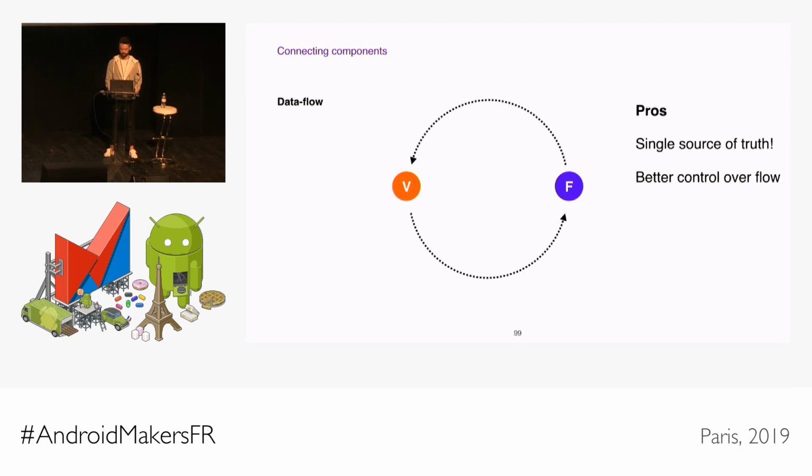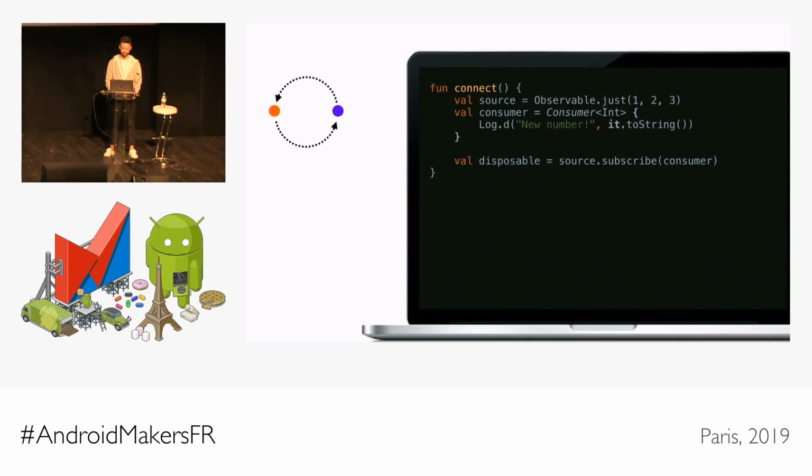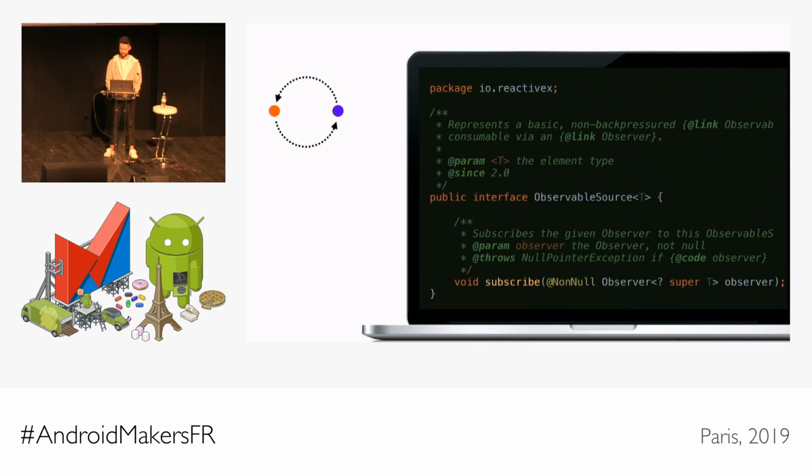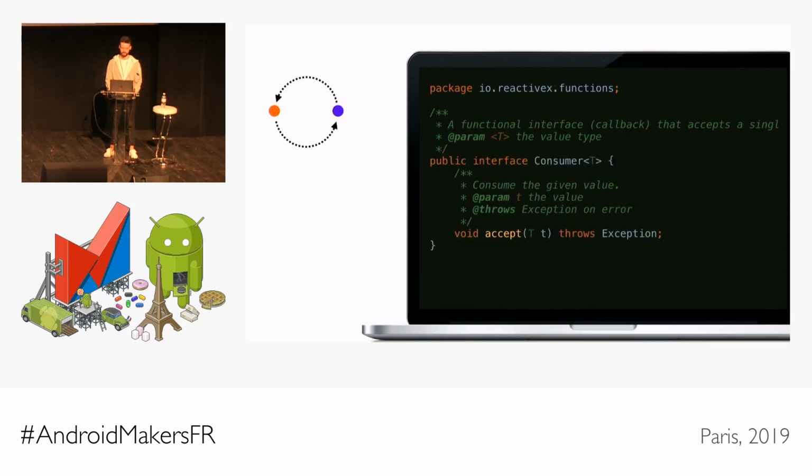For unidirectional data flow, Rx kind of lends itself. So you have an observable stream, and any number of other components can subscribe to that. How can we connect them? So what if we started thinking about our components as reactive inputs and outputs? We could make them observables and consumers then just connect them with subscriptions, which is exactly what we did. And instead of reinventing the wheel and creating new interfaces, we just reused the ones coming from RxJava. To keep it lightweight, we decided to declare outputs as observable sources of some type. And for inputs, we went with the consumer interface.